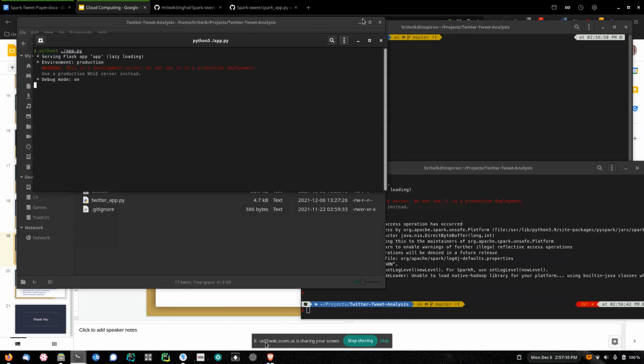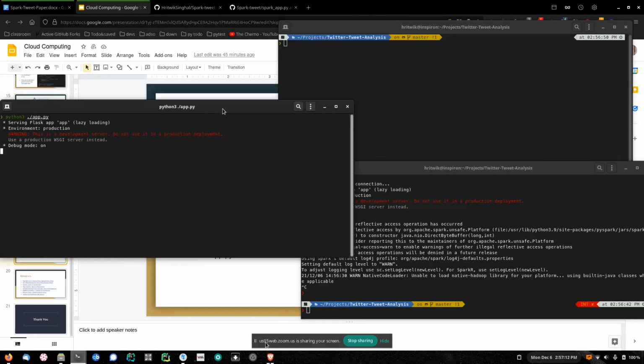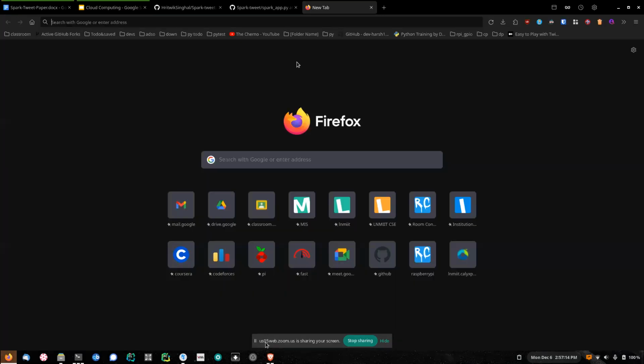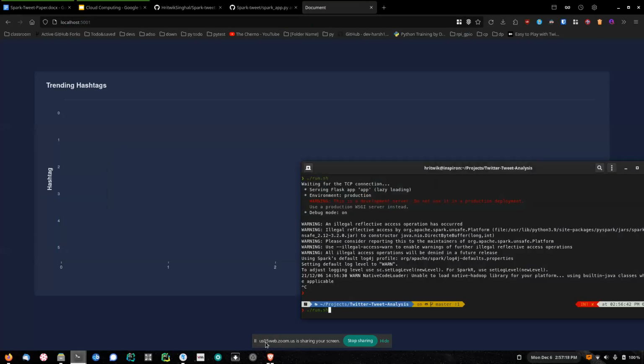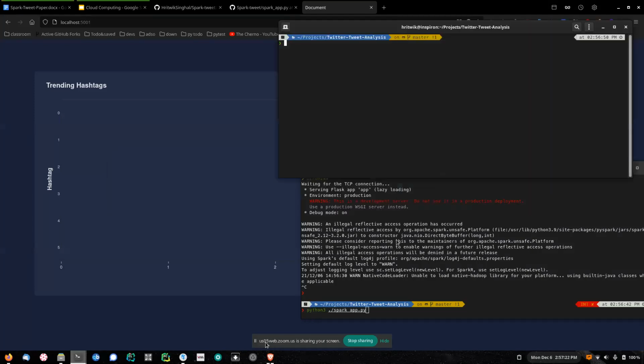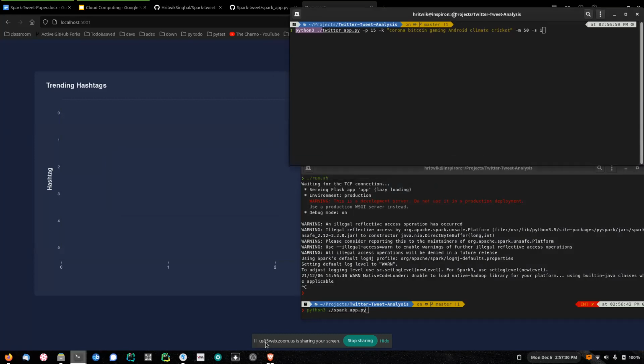This is the Flask server that I'm running, accessible on localhost 5001. Now I will run the Python 3 Spark app, and in this terminal I will run the Python 3 Twitter app. These three steps that I am manually running are automatically performed by the script.